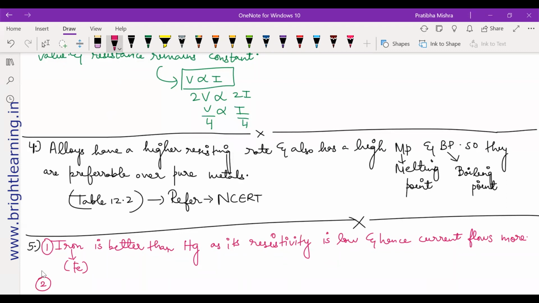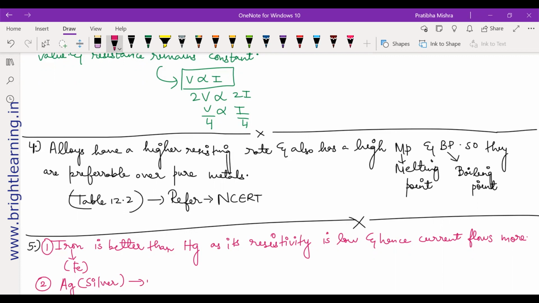Next. The second part of this question is, which material is the best conductor? Ma'am, it's silver. Very good. I've repeated it so many times: silver, but it is costly, so we don't use it. That's the reason we use copper. Gold is also a metal and is also precious, but gold's resistivity is not that great compared to silver.